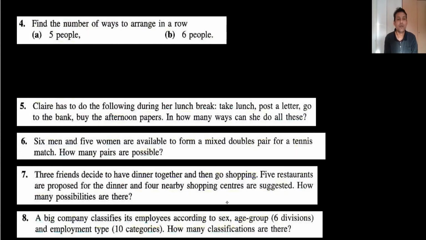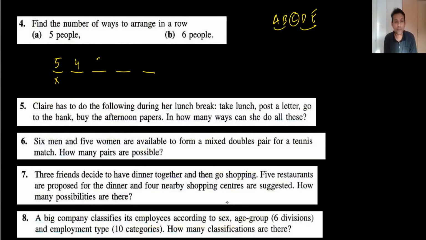What we can do is arrange these people in this way. For example, there are 5 positions and 5 people. When I have the first chance, how many people can I put here? I have 5 options: person A, person B, person C, person D, and person E. I can put A, B, or C, so 5 options. But when I have one person fixed here, it can be anyone, it can be C, then I have only 4 options here.